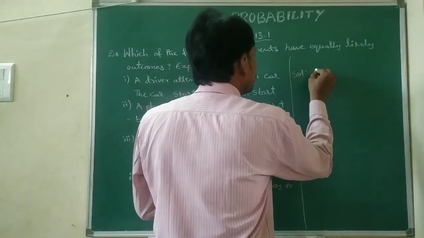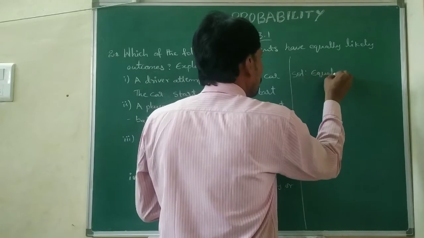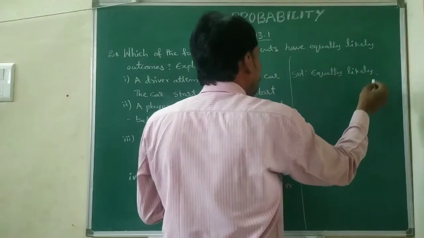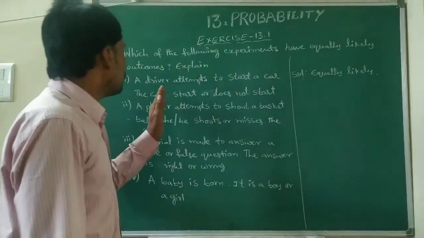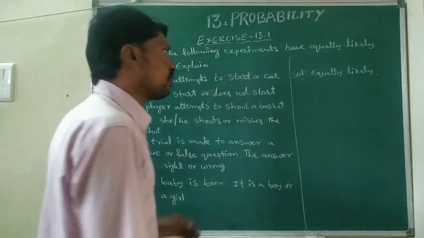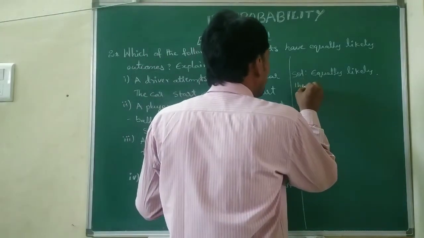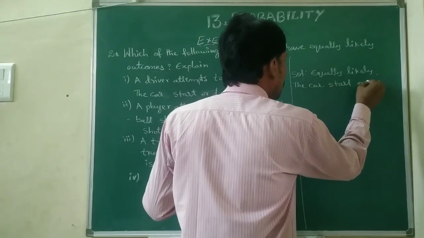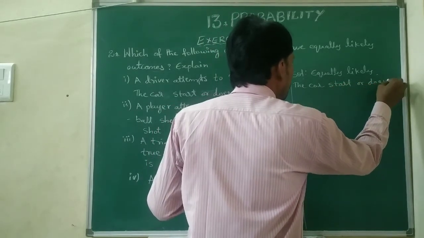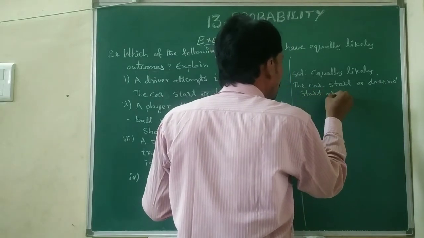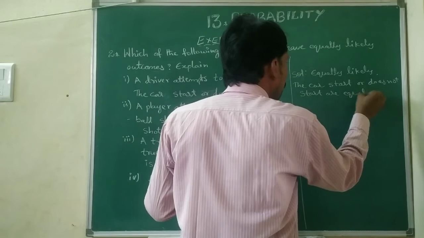Solution: equally likely. So, why is it equally likely? Here, the car starts or does not start; both have equal chance. The car starts or does not start are equal chance.